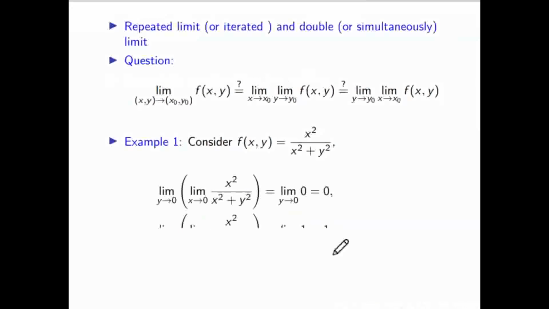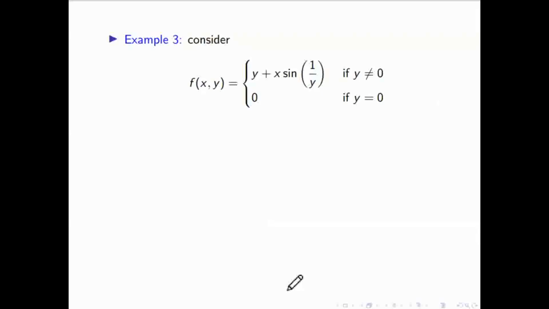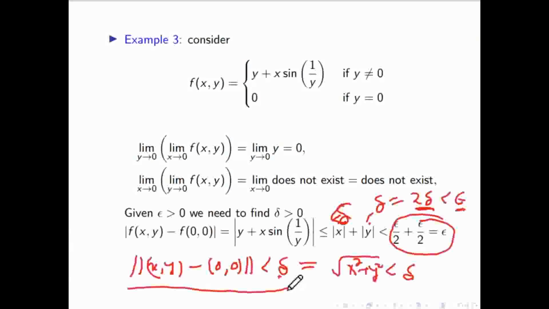So a better method is to choose the sequential criteria or path criteria. You will take less time to conclude whether the limit exists or not. So directly you can use either the path test or sequential criteria to show that the limit does not exist. If you want to show the limit exists, then you have to use only the epsilon delta definition, because L'Hopital rule will not work. Any other method, whatever you know in limits, will not work. In the next class we will discuss continuity, because once you know the limit, continuity is just similar.